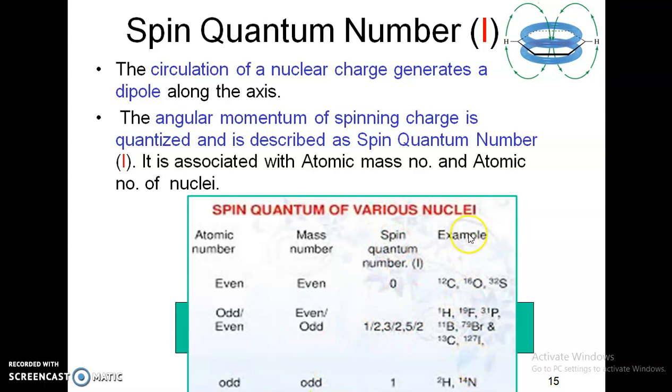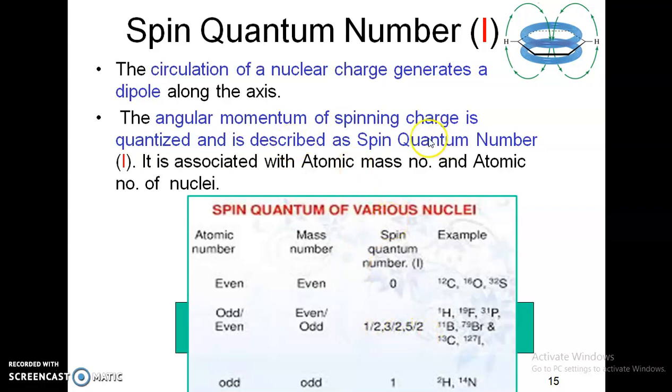You can see here the molecules where atomic number is even and mass number is even will not be seen in NMR, or will not give us information in NMR. Whereas H1, B11, C13 all give us NMR information because they all possess spin, because their spin quantum number is 1/2, 3/2, 5/2.